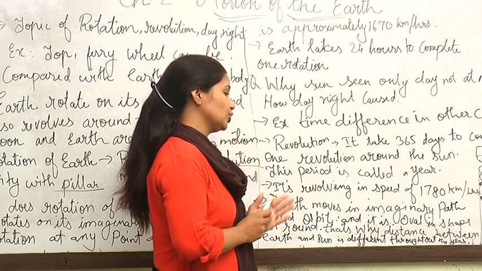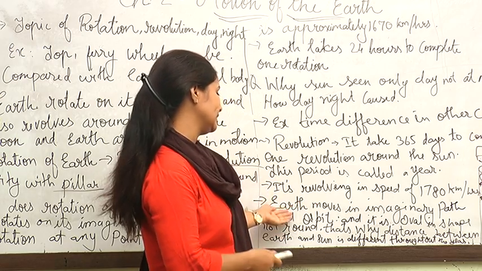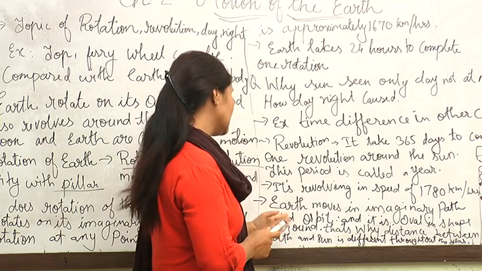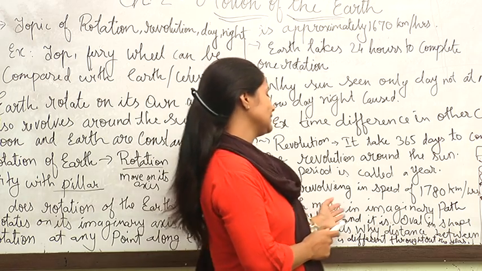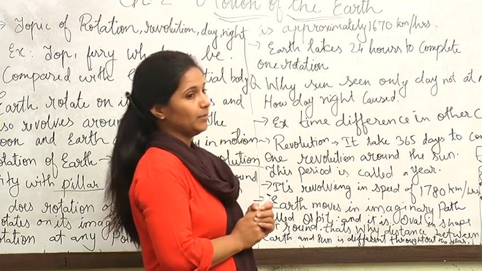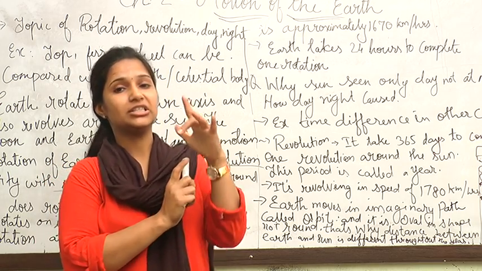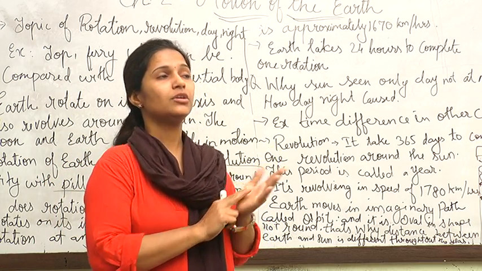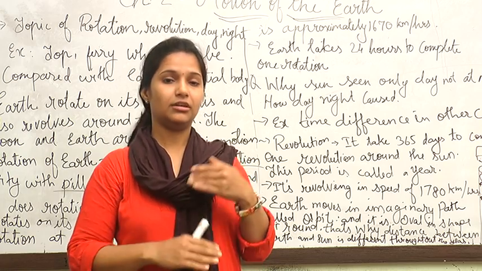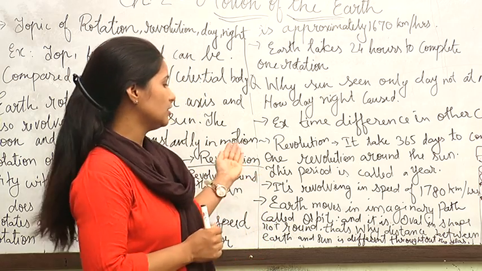So if I ask you what is orbit, then you have to answer like this: Earth moves in an imaginary path, it's called orbit. And it is oval in shape. Why? Because the earth is a little bit tilted. It has some degrees, I will explain later on. So the earth is a little bit